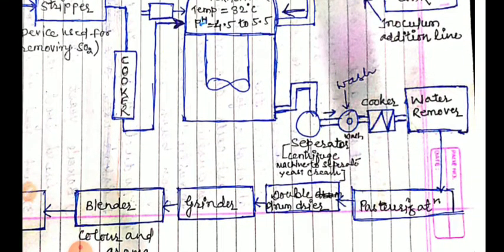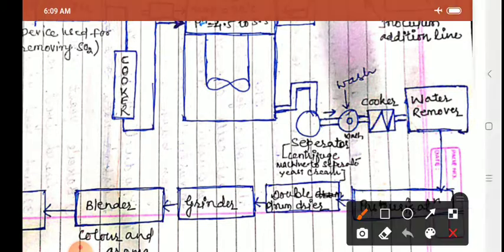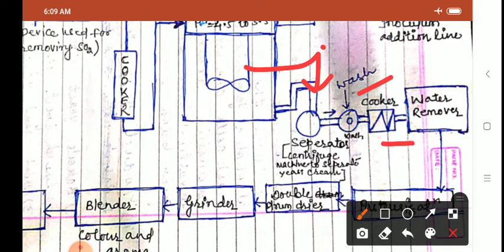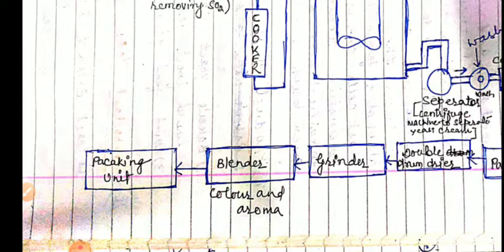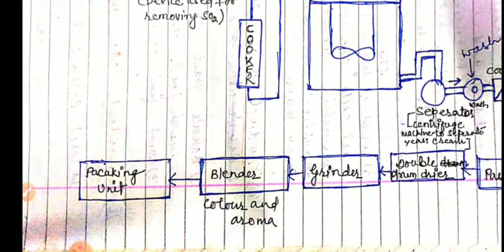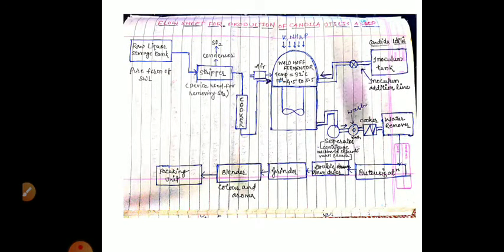Once the fermentation has finished, the fermented product is passed through a centrifuge machine or separator. Then it is washed, cooked, water is removed, and it is subjected to pasteurization. After pasteurization, you dry it on a double drum dryer, grind it into fine powder, then mix with color and aroma by passing it through a blender, and then it is packed. This is the flow sheet for single cell protein production using Candida utilis yeast. So that is all about single cell protein production.